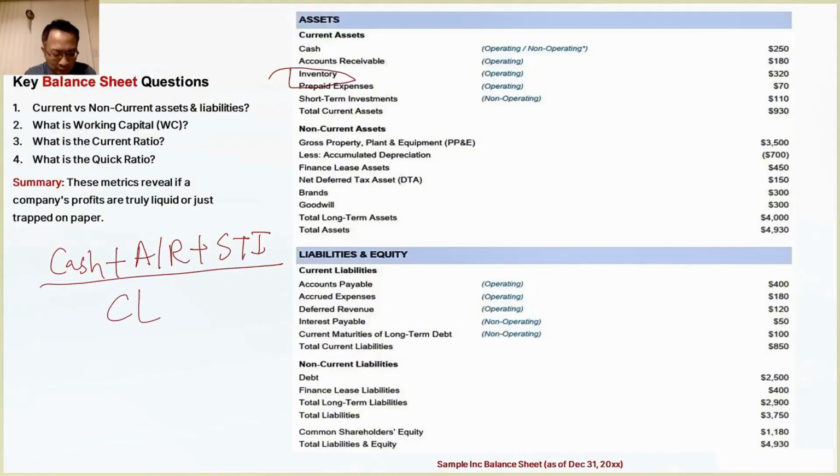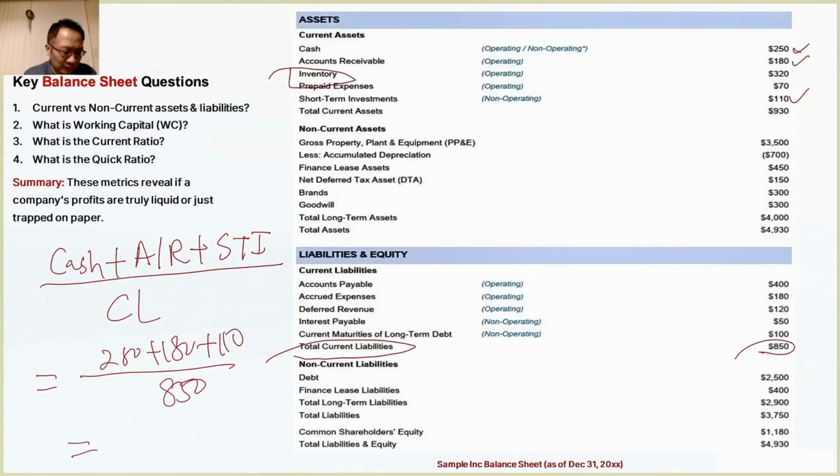divided by current liabilities. In this problem, it's actually very simple. 250 plus 180 plus short-term investments of 110 divided by total current liabilities of 850. Alright, you can do a quick calculation and see that 250 plus 180 plus 110 divided by 850 gives you an answer of about 63%. Obviously, the quick ratio is an indicator that's even more about survival. Of course, it's best if it's greater than 1, the higher, the better.